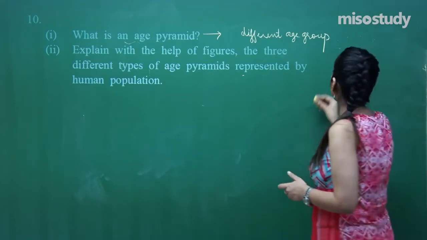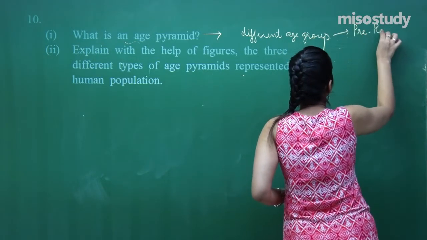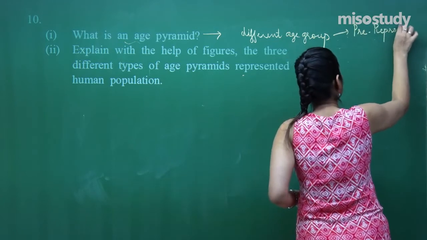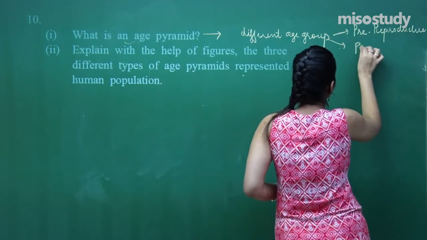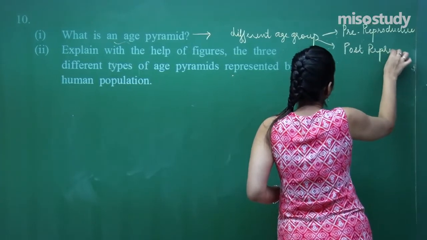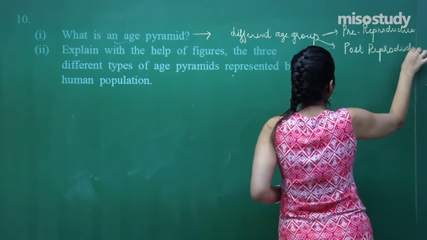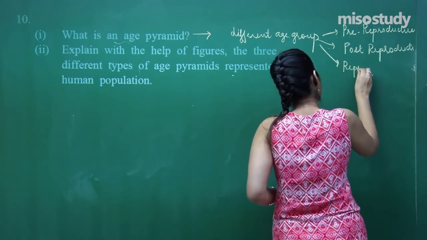The first age group is those organisms who belong to the pre-reproductive phase. Then those organisms who belong to the post-reproductive phase. And in between we have the organisms who belong to the reproductive age group.